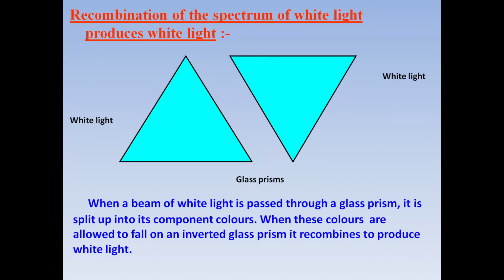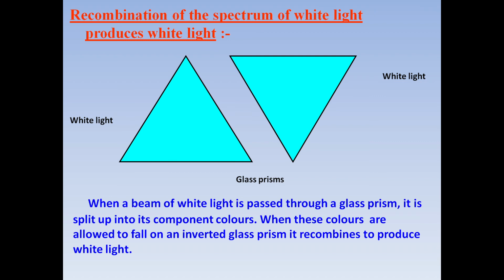Then let us talk about recombination of spectrum of white light. What happens when we recombine the spectrum of white light? Then it again changes to white light. That is 7 colors, they recombine to give us white light once again. And how it is done?